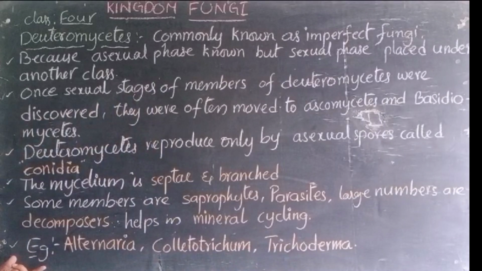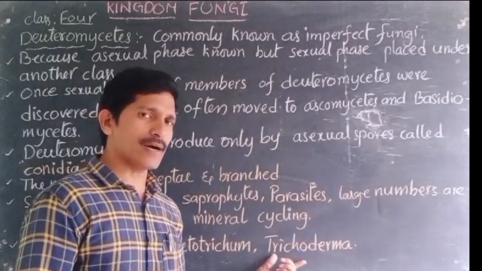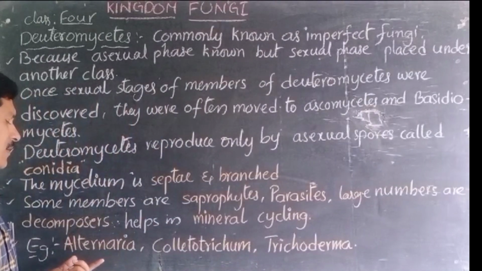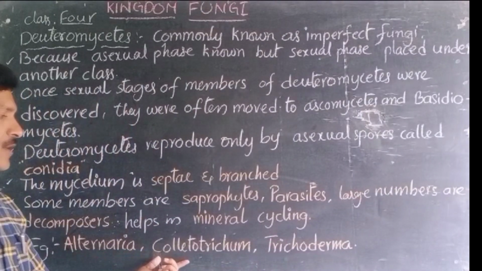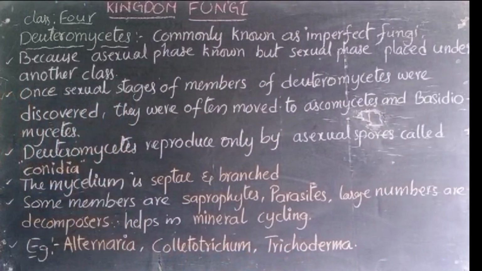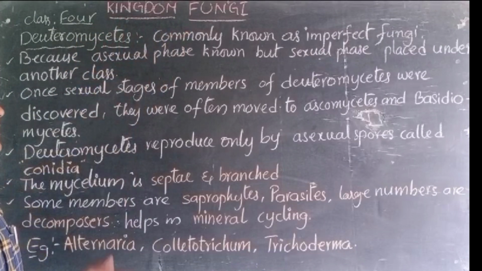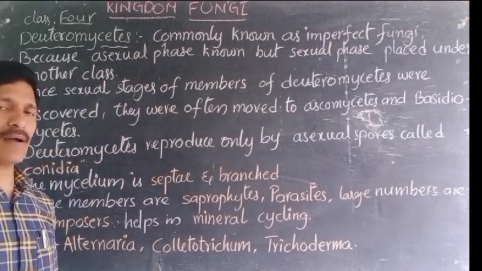Here, examples of Deuteromycetes species are Alternaria, Colletotrichum, and Trichoderma. These are the three examples of the Deuteromycetes, the last class of the kingdom fungi. These fungi classes have been completed just now.